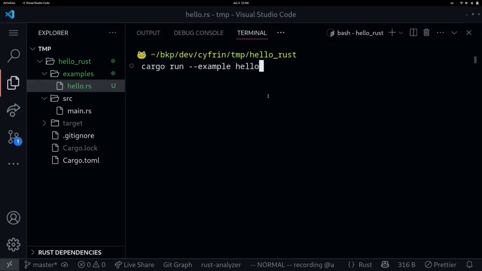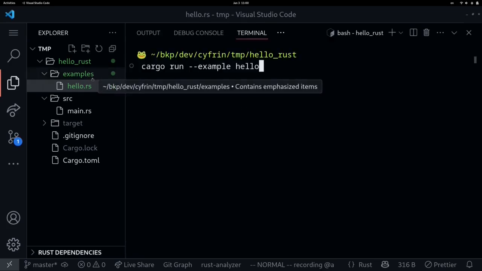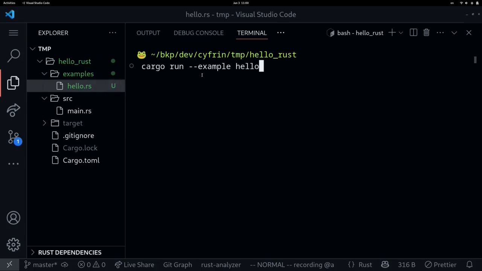And finally, to execute a binary inside the folder examples, we had to type cargo run --example followed by the name of the binary. In our example, this was hello.